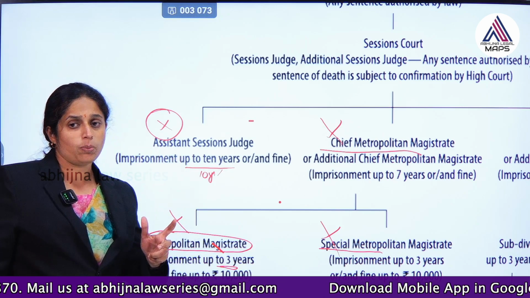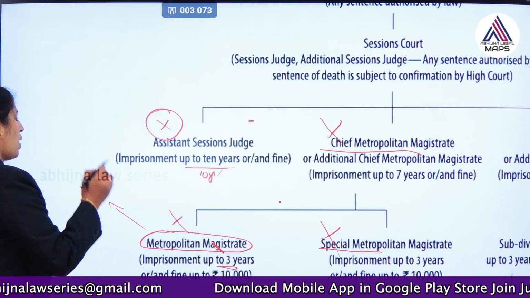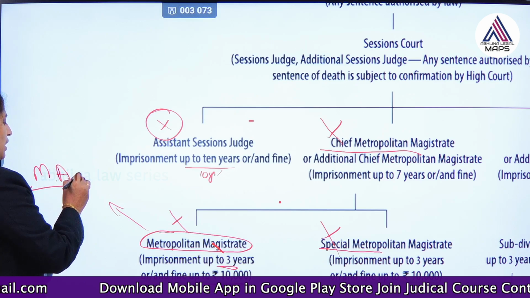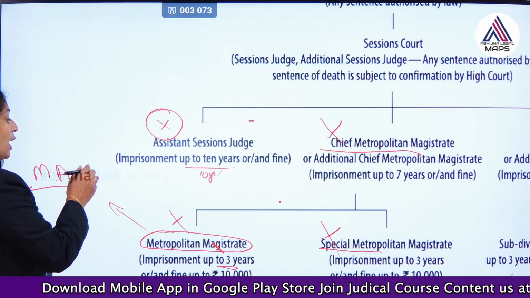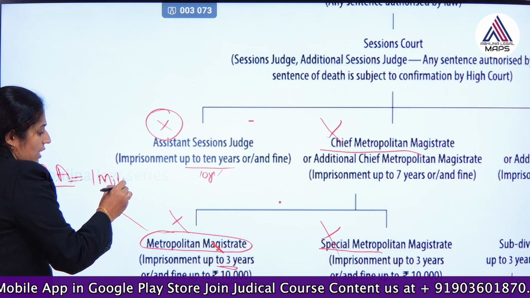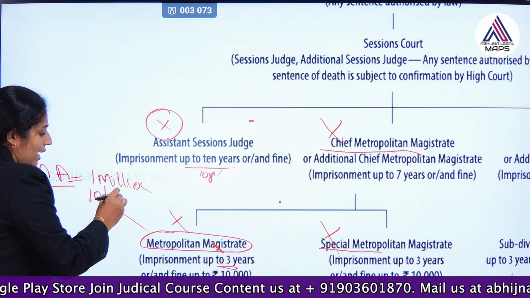So, what do you mean by metropolitan magistrate? Because it was concerned with metropolitan area. What is metropolitan area? Metropolitan area is an area where population is minimum 1 million, or we can say minimum 10 lakhs, 1 million is equal to 10 lakhs, right.